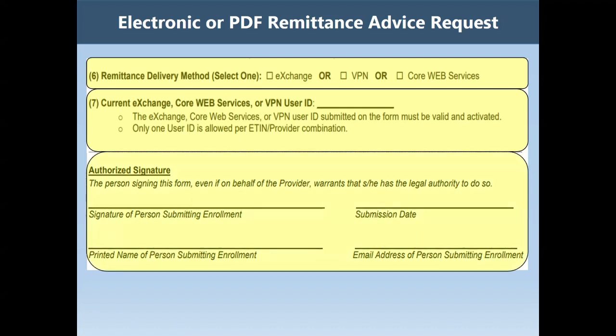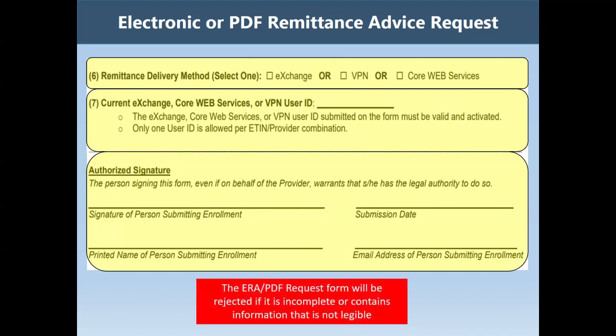The authorized signature field must contain an original signature, not a rubber stamp, the submission date, printed name, and email address of the person submitting the form. The person signing this form, even if on behalf of the provider, warrants that he or she has the legal authority to do so. Note that the ERA PDF remittance advice request form will be returned or rejected if it is incomplete or contains information that is not legible.